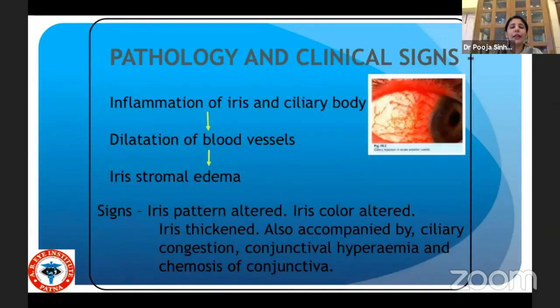So the pathology of anterior uveitis is very interesting. Basically, there is inflammation of the iris and the ciliary body, dilatation of the blood vessels, and iris stromal edema. And what signs do we see? We see that the pattern, the color, and the thickness of the iris is altered, and there is accompanied circumciliary congestion.